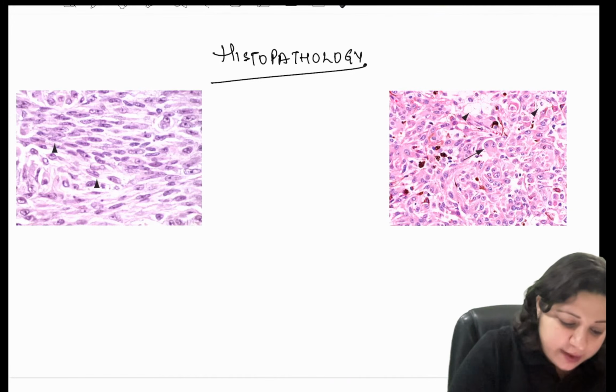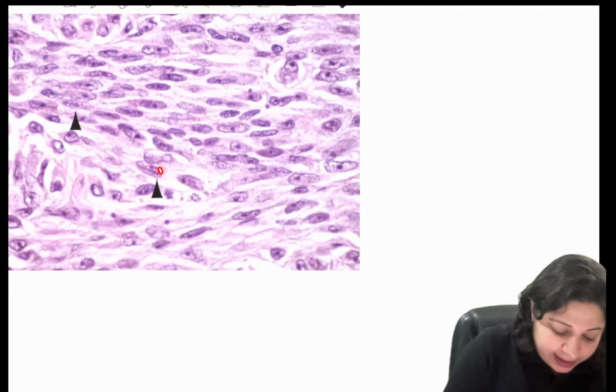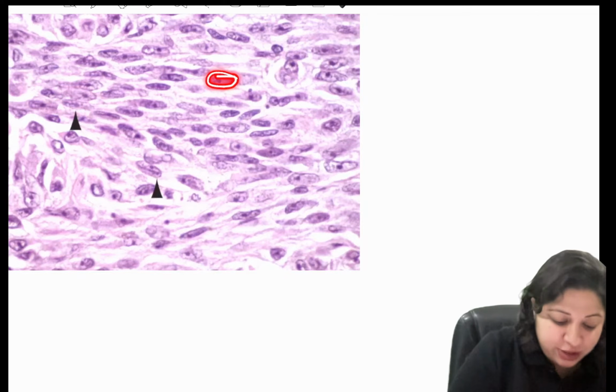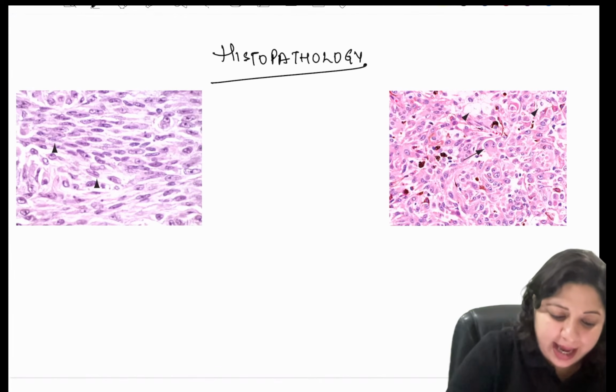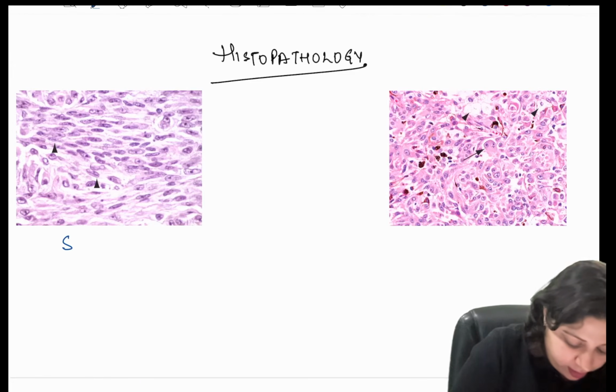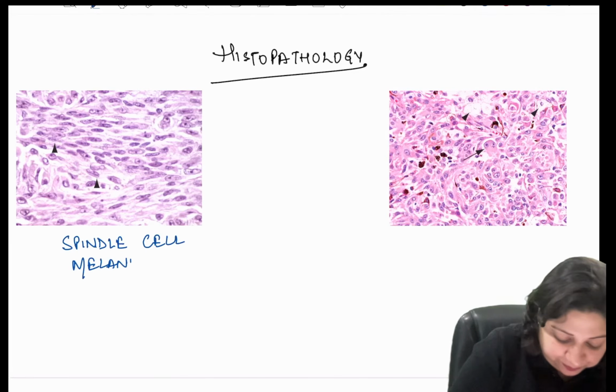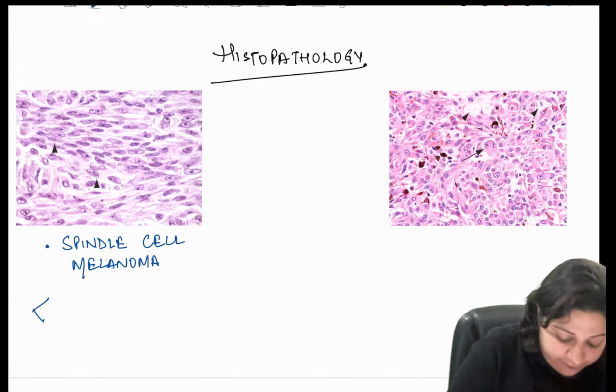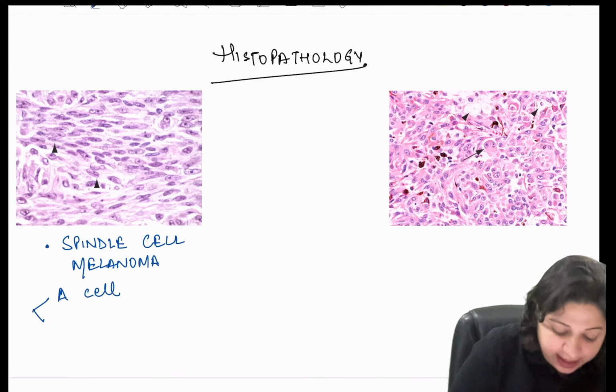The first is the one where you see, predominantly, more than 90% spindle-shaped cells. This is called spindle cell melanoma, which can have spindle A-type cells or spindle B-type cells.